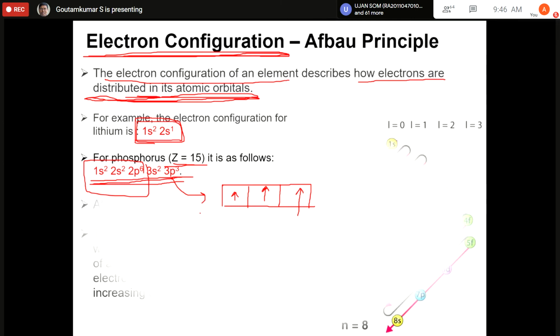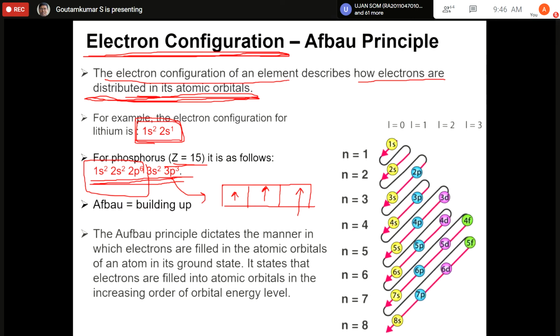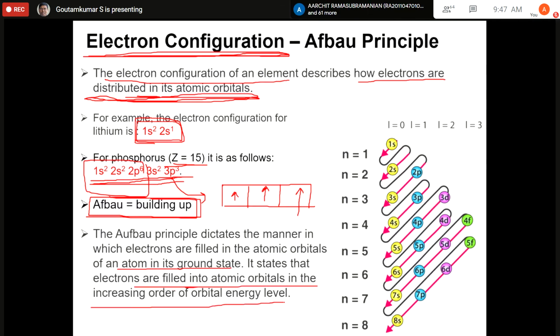And then there is the Aufbau principle. What is the Aufbau principle? The Aufbau principle gives the sequence in which the orbitals are filled. Aufbau is a German word which means build up. The Aufbau principle dictates the manner in which the electrons are filled in the atomic orbitals of an atom in its ground state. It states that electrons are filled into atomic orbitals in the increasing order of orbital energy.